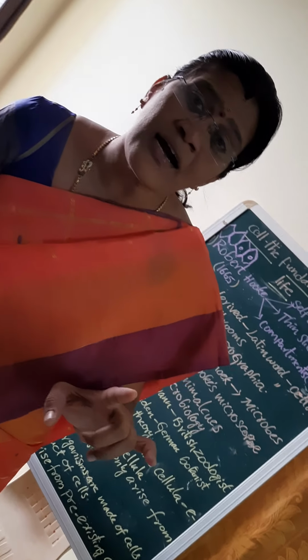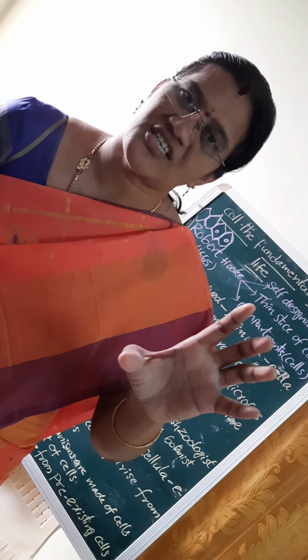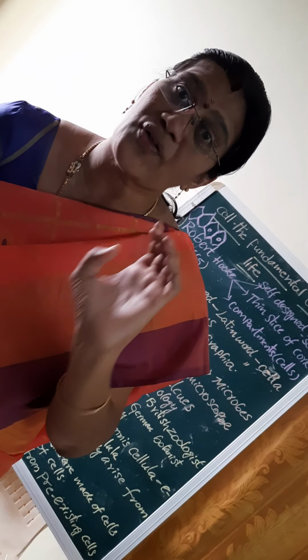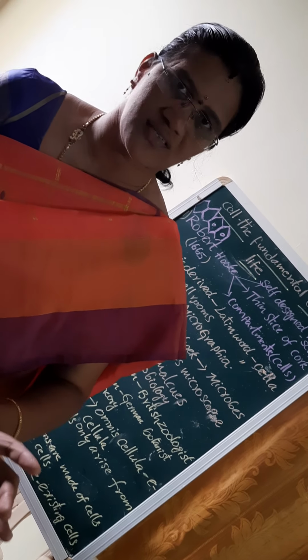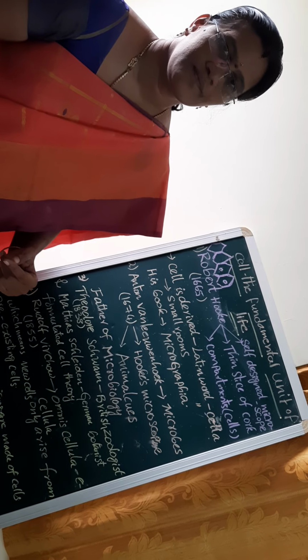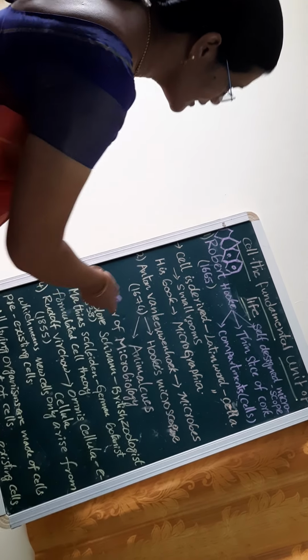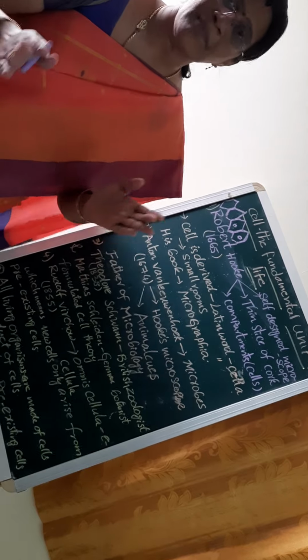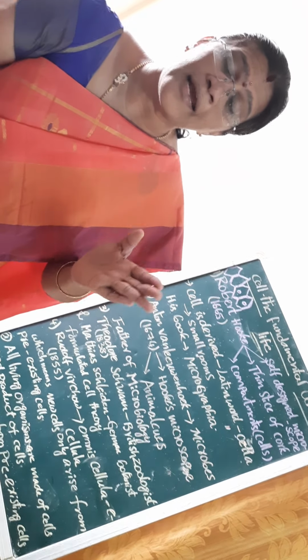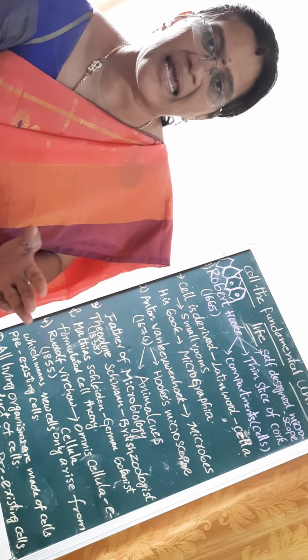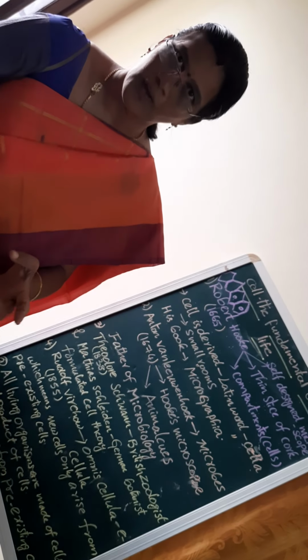He studied microbiology, so he is also called the father of microbiology. Yes students, here Antony van Leeuwenhoek observed the microbes under the microscope. He also invented a new microscope by his name. For what?